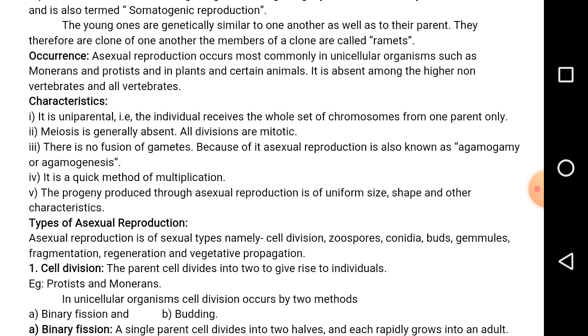When you come to the plants, the best example is the rose plant. Generally in hibiscus and rose, we are not going to see the seeds. So these plants reproduce by the asexual method. How is the rose plant propagated? It is propagated through stem cuttings. How is hibiscus propagated? It is propagated through stem cuttings.